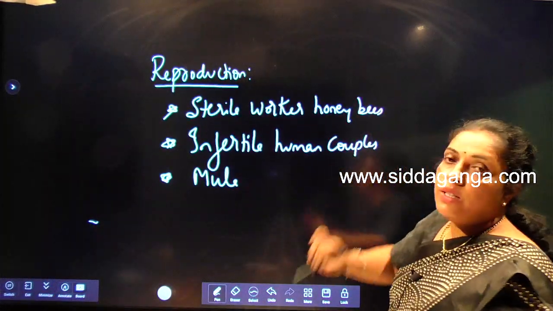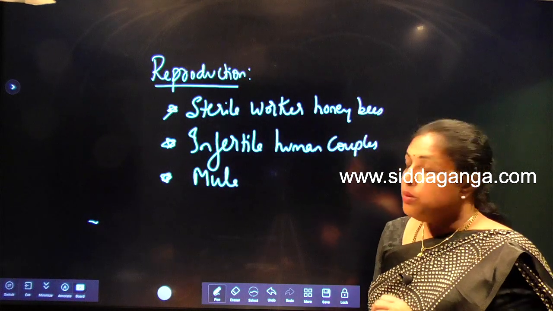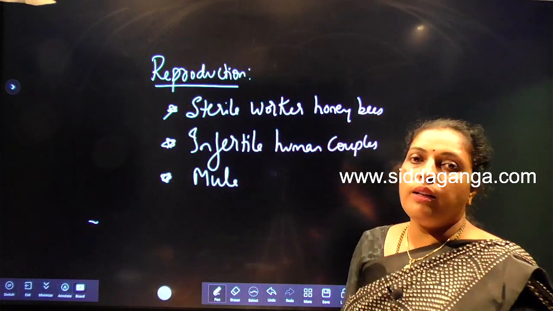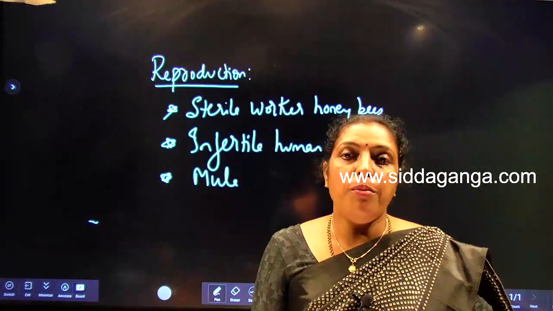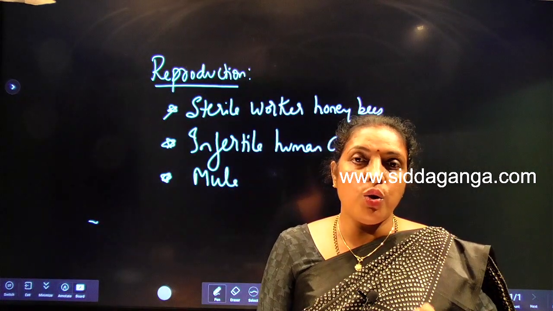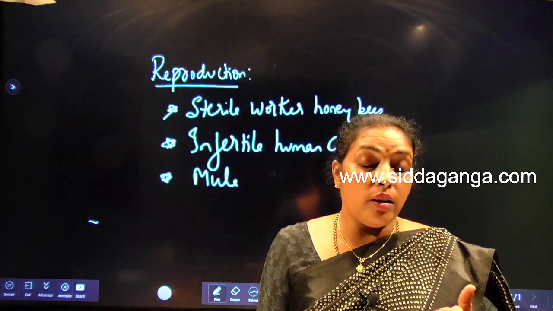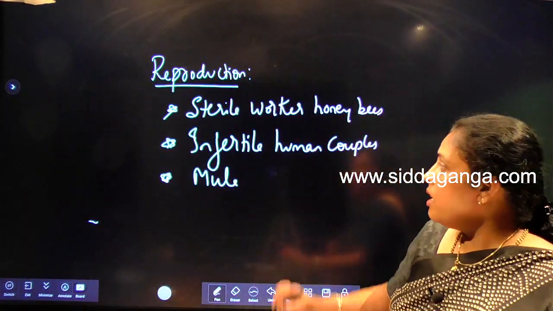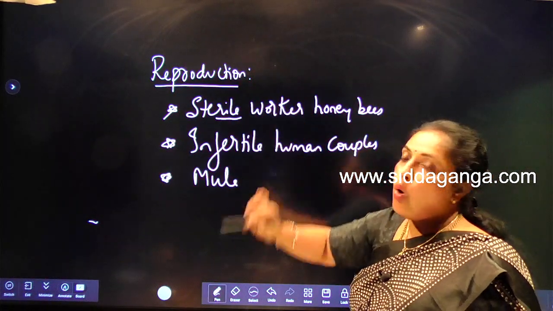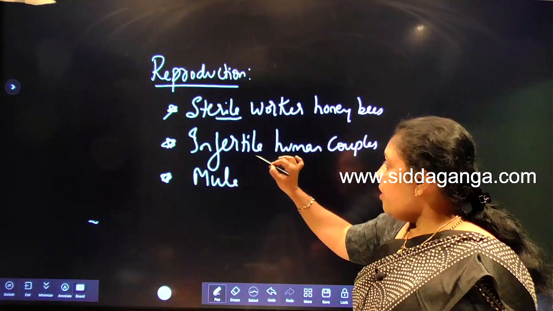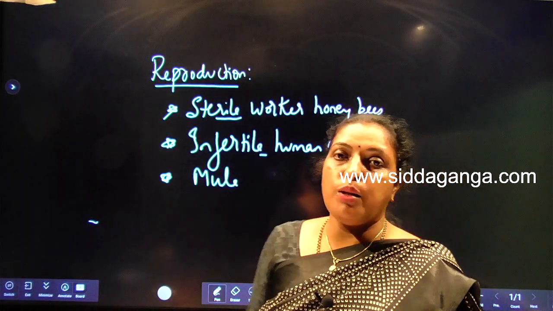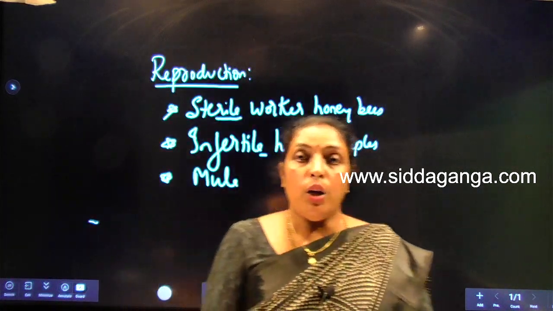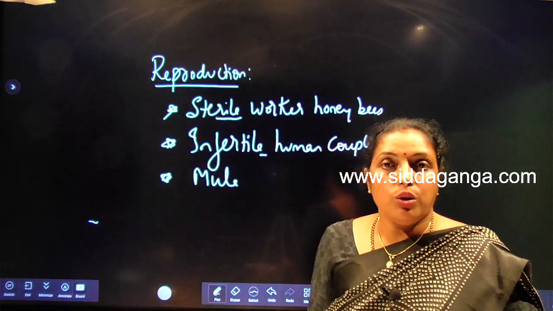Sterile worker honeybees are female honeybees. These honeybees will not be involved in the sexual act with drones. They just go and collect honey, nectar from different flowers. So that's why they are sterile. They are not involved in reproduction. Infertile human couples, due to some reasons in the male or female, are unable to reproduce or give birth to young ones. Even though they are living, they cannot give birth to young ones.